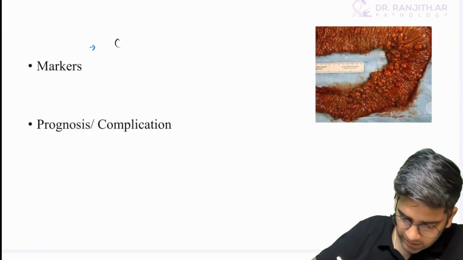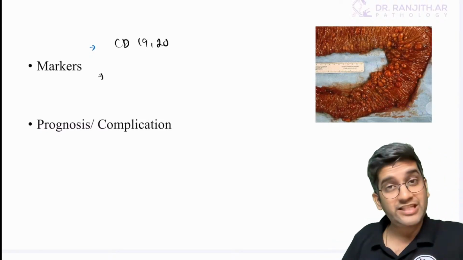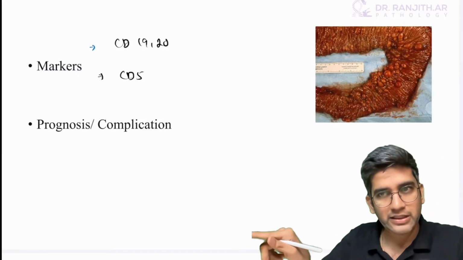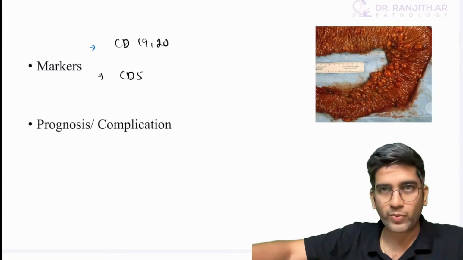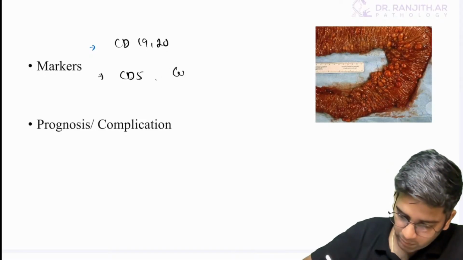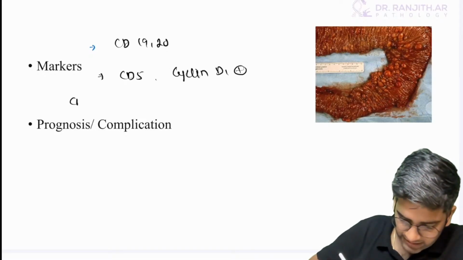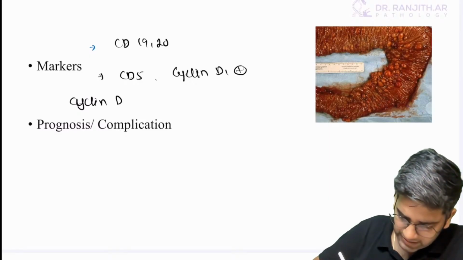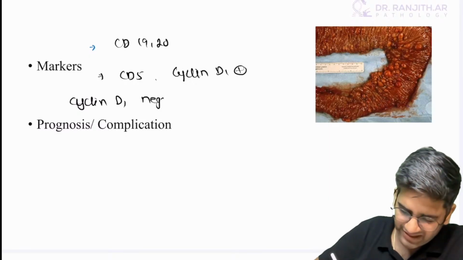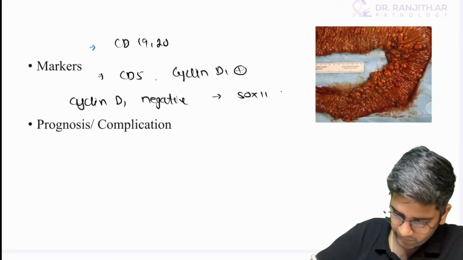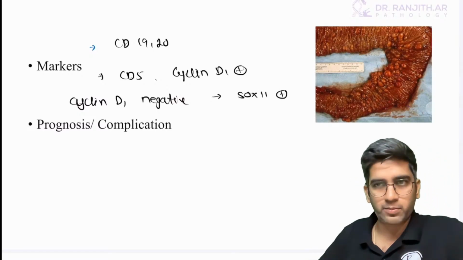So Marcus, this is also a B cell tumor, CD19 and CD20 positive. This is also a pre-germinal center tumor, so it's CD5 positive. But once it enters the mantle zone, CD23 will be knocked off, CD23 will be negative. But what is more important for me is cyclin D1 positivity. There is a subset of mantle cell lymphoma, very rarely, cyclin D1 negative mantles. This we read from an MCQ point of view. They will be SOX11 positive. Okay, that's my marker profile.